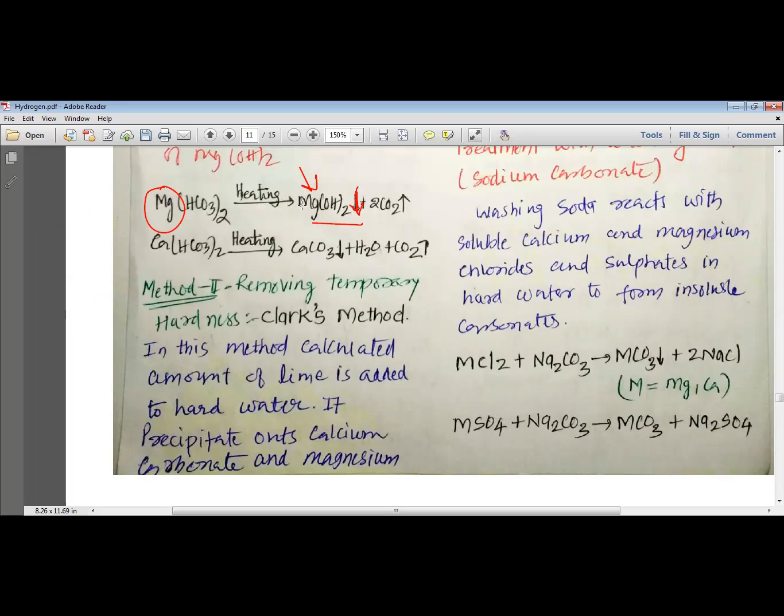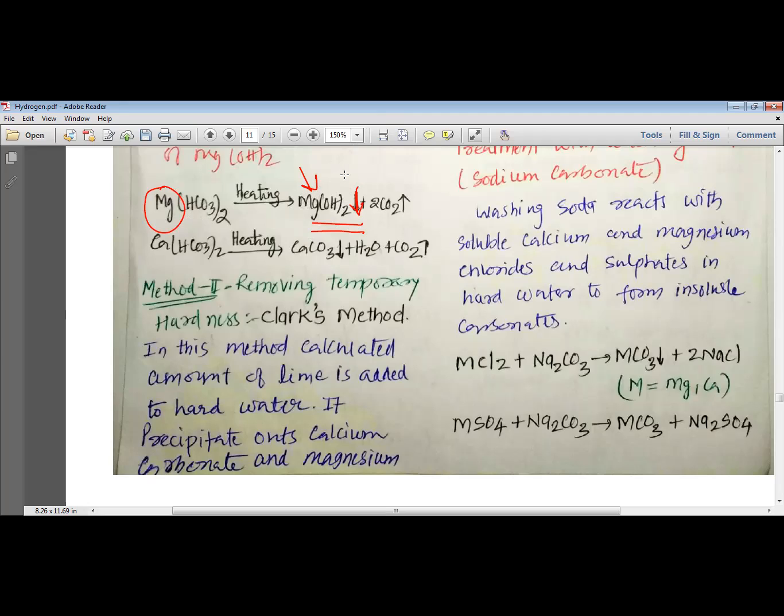Please remember, when magnesium hydrogen carbonate is heated, the Mg2+ ions could be precipitated as magnesium carbonate, but the solubility of magnesium carbonate is more than the solubility of magnesium hydroxide. So the magnesium ions combine with the OH- ions present in the water and are precipitated as magnesium hydroxide instead of magnesium carbonate.